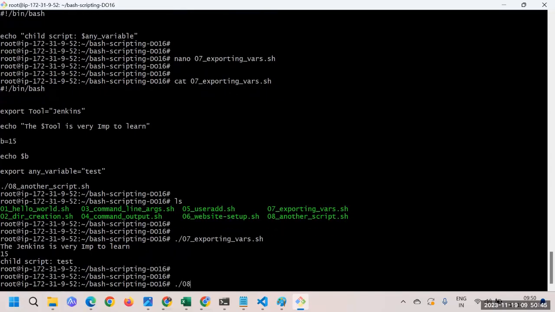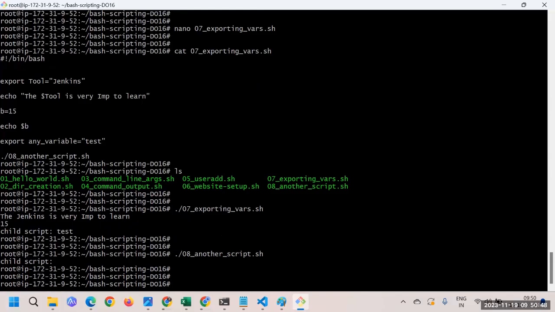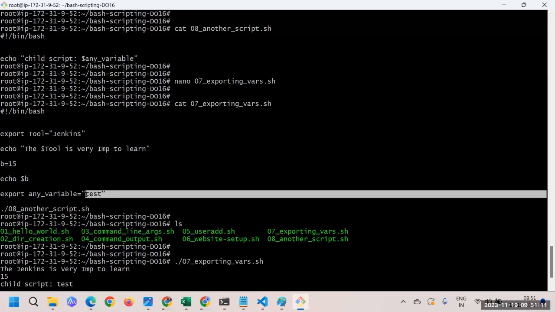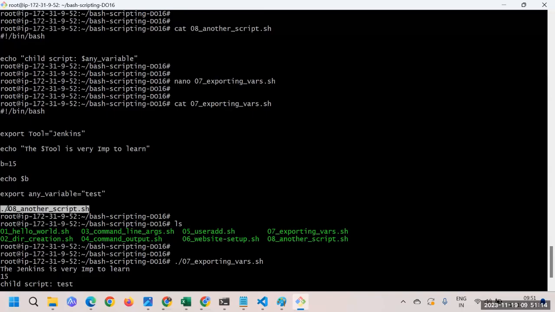What about, let's say, if we go and directly try to run it? You can see we are not able to. Because globally, what does globally mean? For this child script, when we are calling it, global is this one. That's the reason when you declare the variable here, that particular variable is available here, and that's how we are able to access the variable.